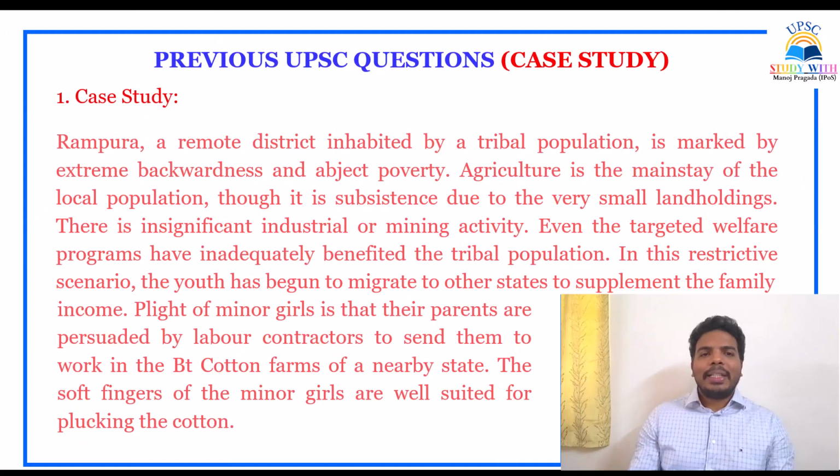I have explained one more case study here. This is also a simple case study. There is one district called Rampura. Rampura, a remote district inhabited by tribal population, is marked by extreme backwardness and abject poverty. Agriculture is the mainstay of the local population, though it is subsistence due to the very small land holdings. There is insignificant industrial or mining activity. Even the targeted welfare programs have inadequately benefited the tribal population. In this scenario, youth have begun migrating.